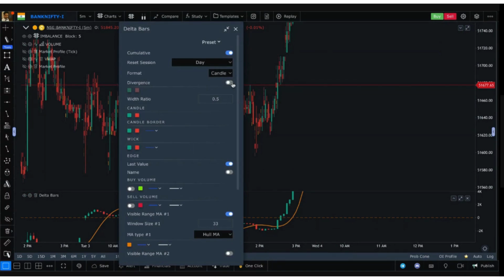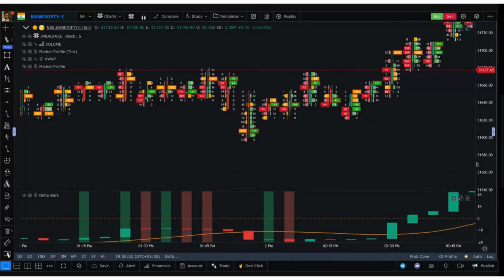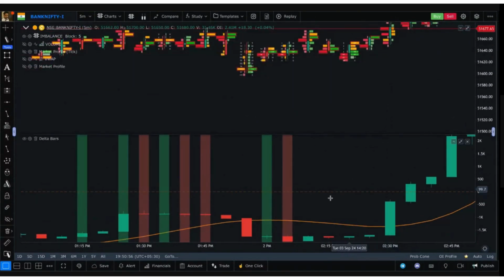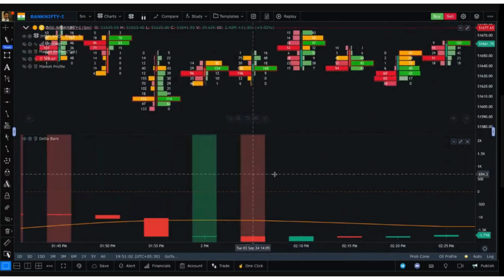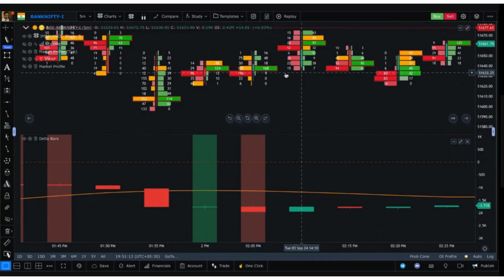Now there is the third option called divergence. Let's check what divergence is. As soon as I click divergence, there are these bands that you can see behind the delta indicator. If delta is the measure of net pressure, then a red candle means there were more sellers than buyers. But then why did the candle close in green? If there were more aggressive sellers than buyers, more market sell orders than buy orders, still the candle closed in green.